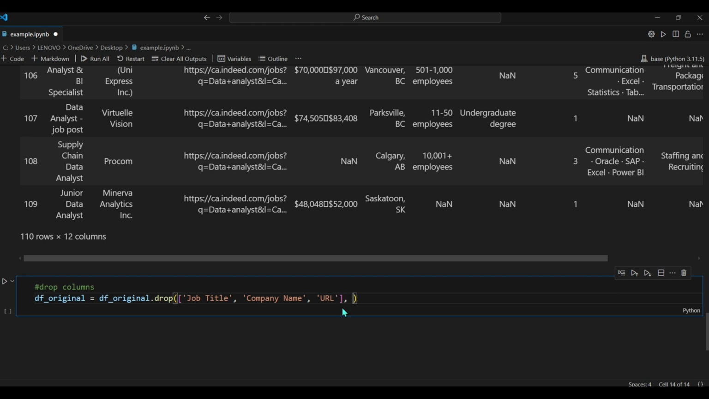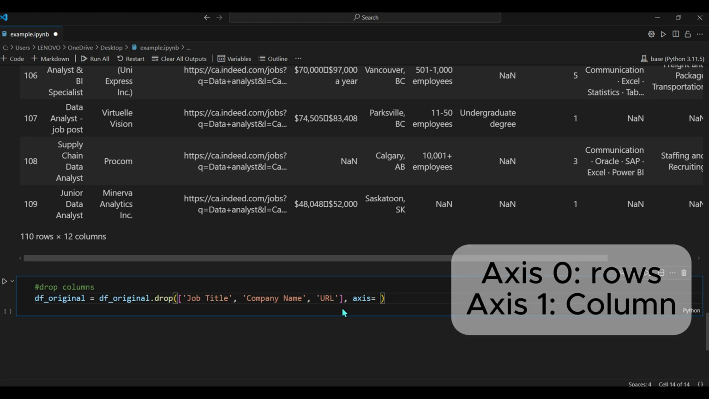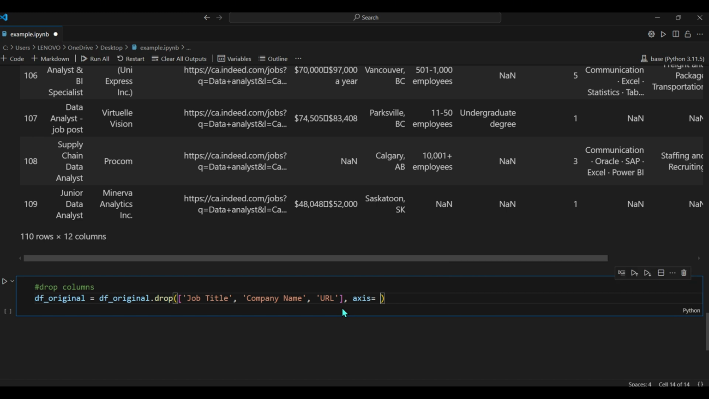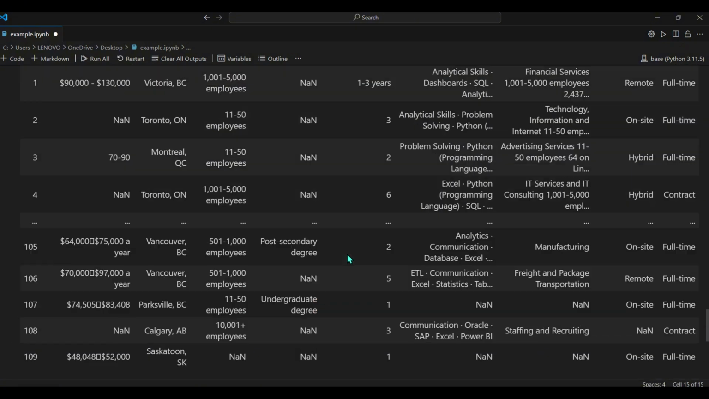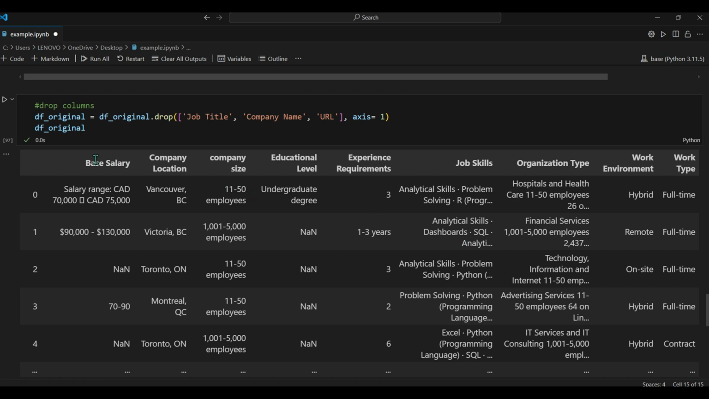Python is asking what we're going to drop, which axis we're going to drop on. In Python, axis equal to 1 means that we will delete the entire column. Axis equal to 0 means we're going to delete all the rows while keeping the column names. In our case, we want to delete them entirely, so let's say axis equal to 1. Let's call our data frame df_original for our output and run it. Now we don't have those three columns anymore.